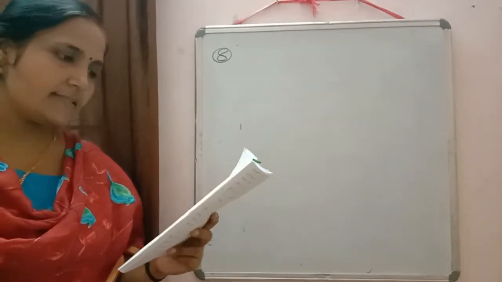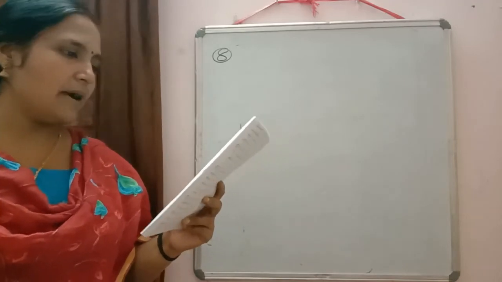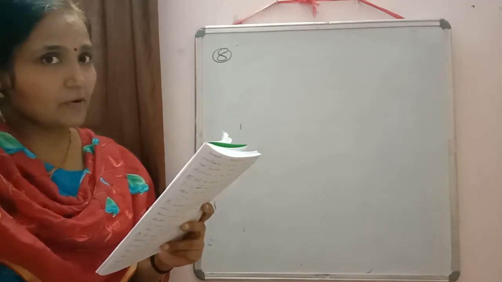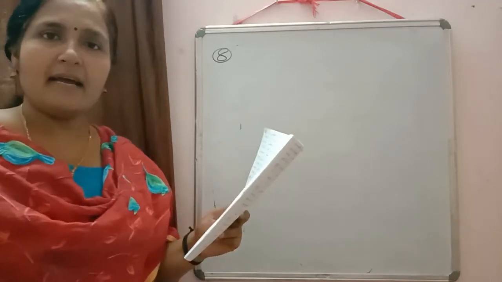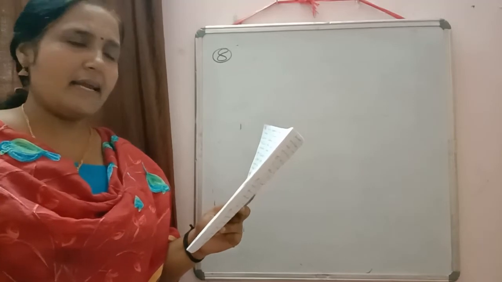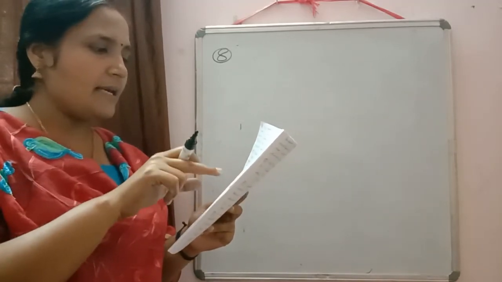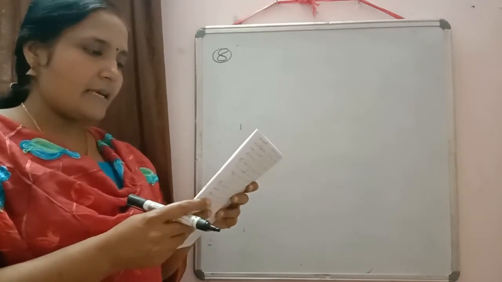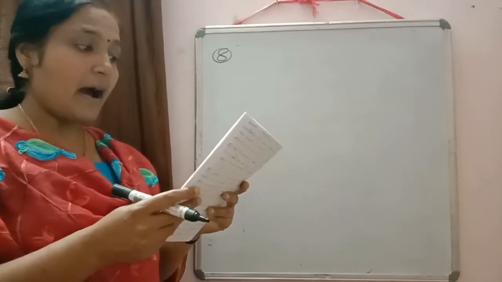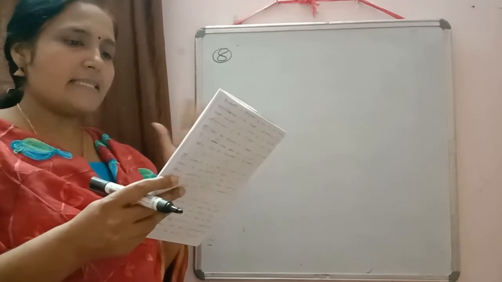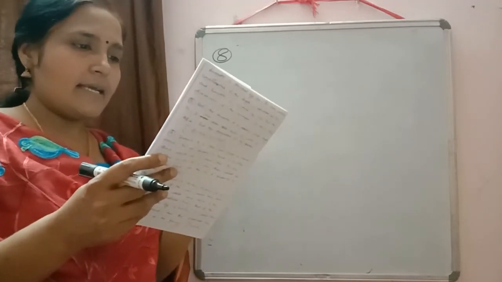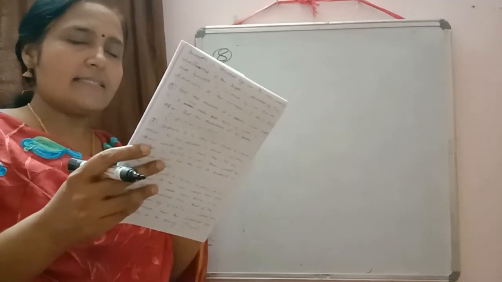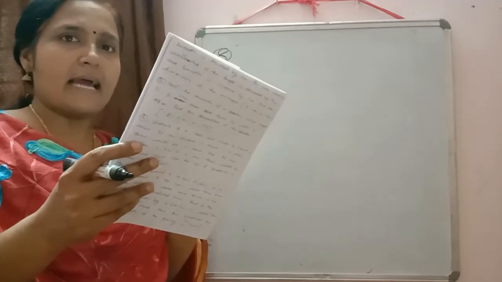Next question is, A is elder to B by 2 years. So many conditions are there. So what we will do, we will suppose their ages as the alphabet given. Like A is elder to B is written, so we will take the age of A as A only, age of B as B only, then A's father is written there, so father's age as F, then twice as old as A, and B twice as old as her sister S. Whatever alphabets are written, we will take those as their ages.